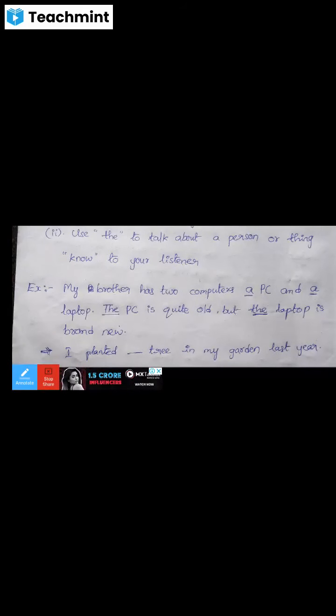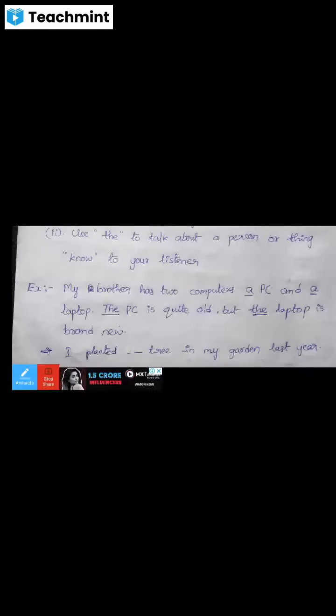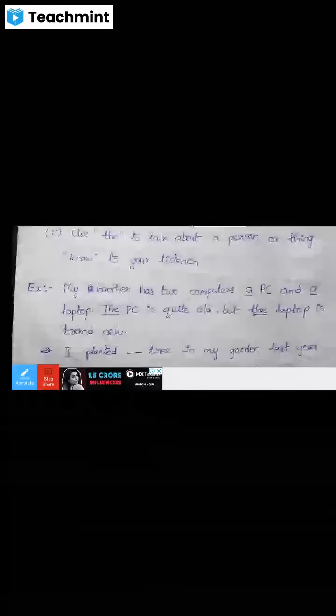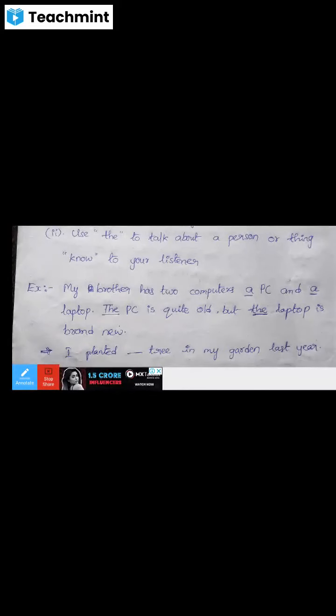Next, the PC is quite old but the laptop is brand new. So here the first one is an unknown thing, then in the second sentence we already know about that thing. So that's why we can use the definite article. So my brother has two computers, a PC and a laptop. The PC is quite old but the laptop is brand new.